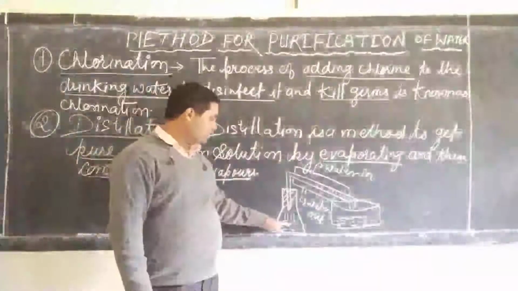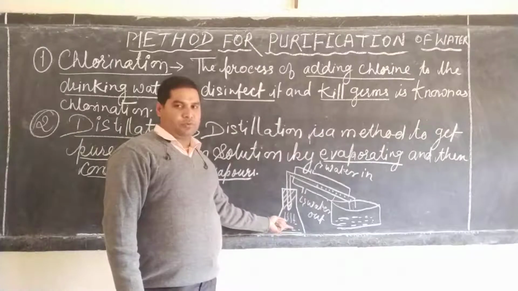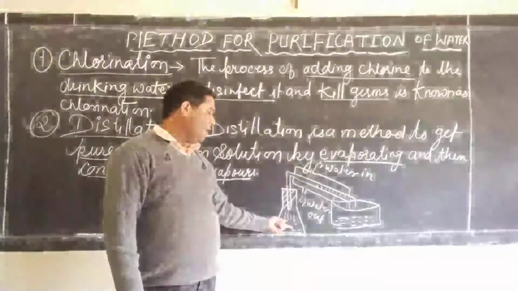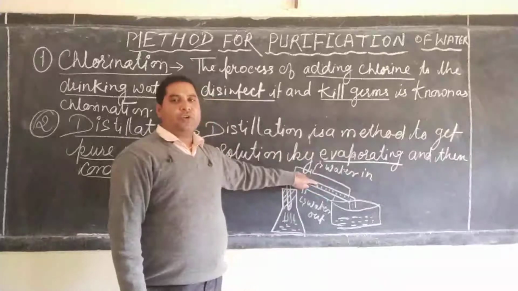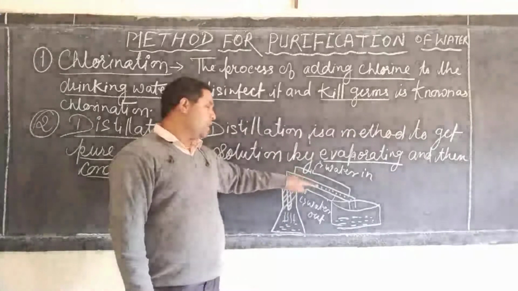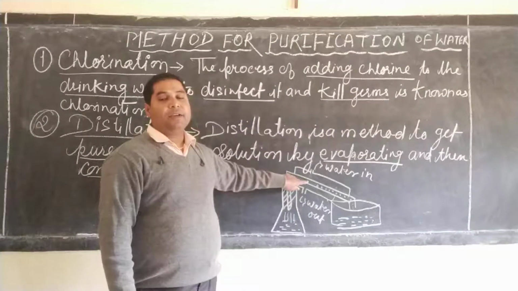Dear students, what we notice is that the water changed to vapor, and due to the condenser, here is the condenser, an apparatus which is used to change the vapor to liquid by cooling it.